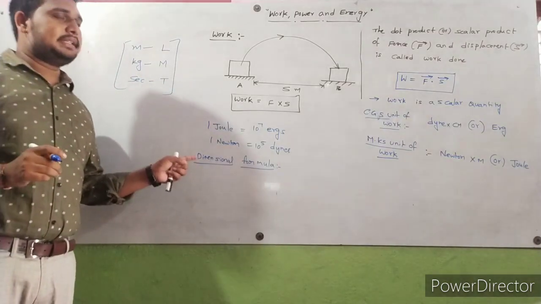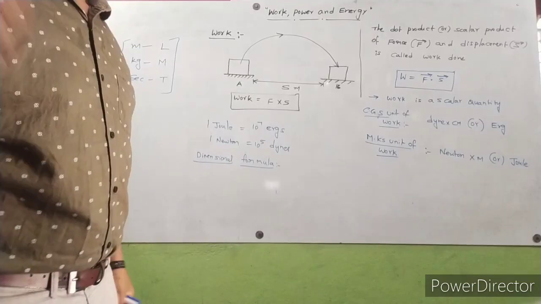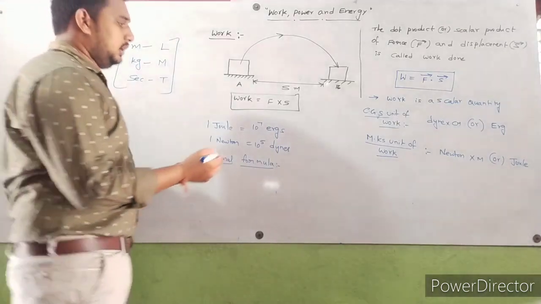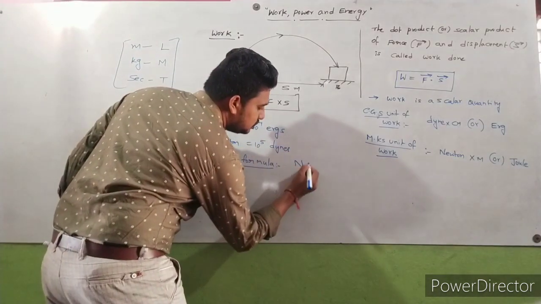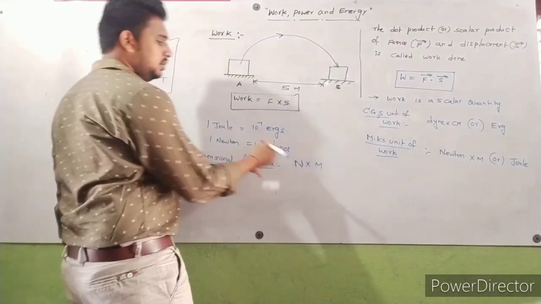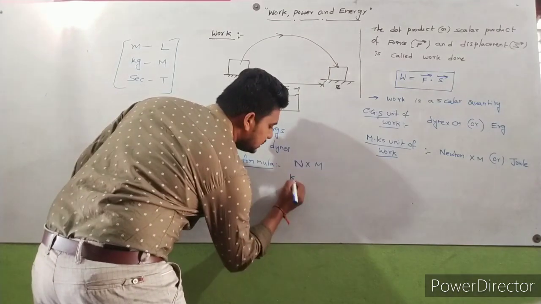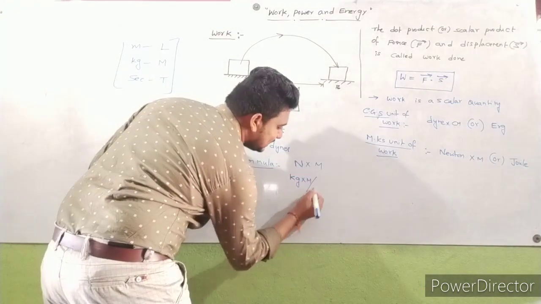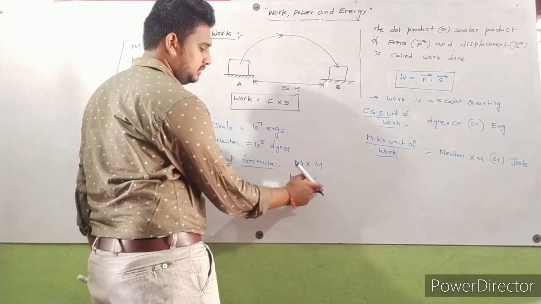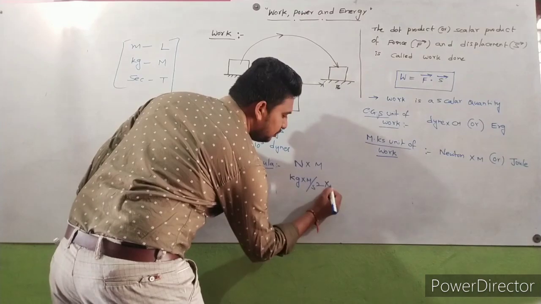Here work done is equal to the dimensional formula. Here the unit is Newton into meter. So what is the unit of Newton? Newton means kg into meter per second square. So work is kg into meter per second square into meter.